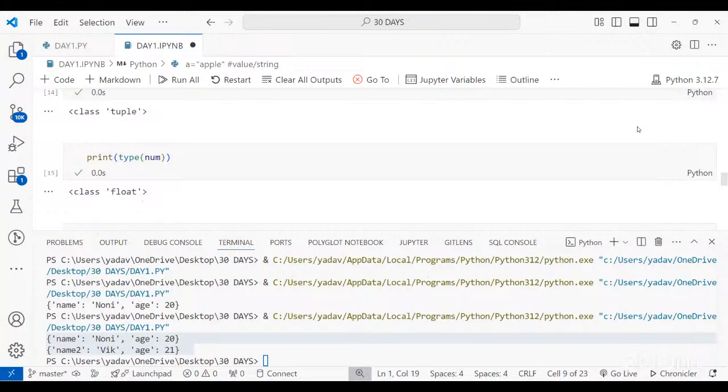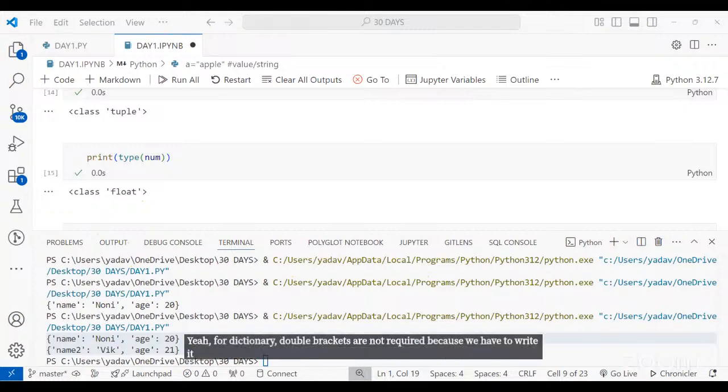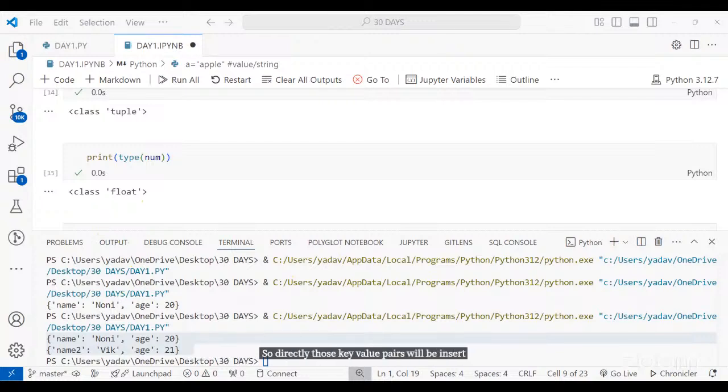Anyone else? Any other question in this? For dictionary, there is not required double brackets. Yeah, for dictionary, double brackets are not required because we have to write it in the key value pair, right? So directly those key value pairs will be inserted in the dictionary.